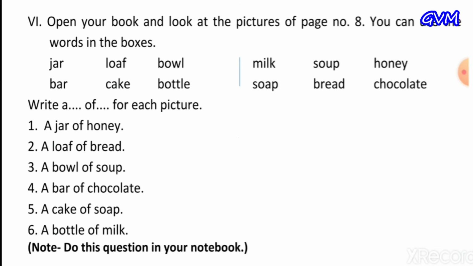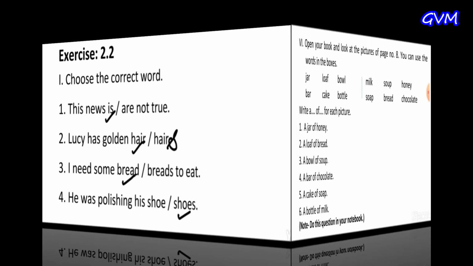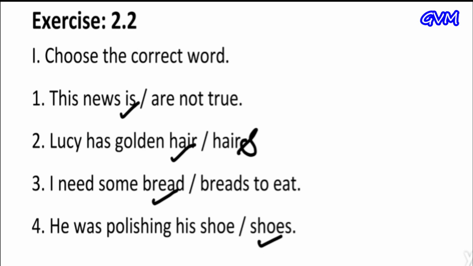Do this question in your notebook. Exercise 2.2. Choose the correct word. First one is, this news is not true. And we have two options, is and are. And the correct answer is is, because here it is the news, and news is an uncountable noun.